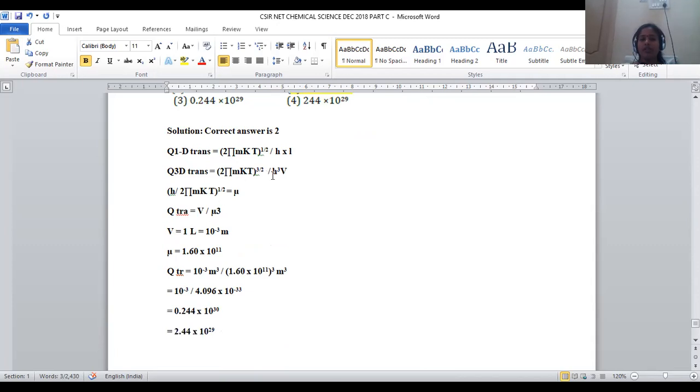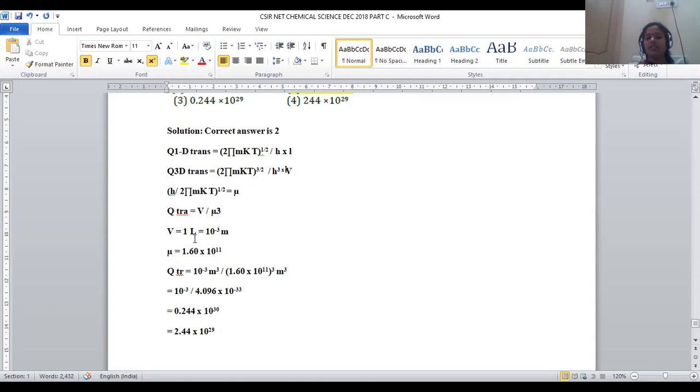So if we substitute this mu value here, what happens? Q translational is equal to this term into V. Here V is not in the denominator, it is a numerator value only. Now this entire term is converted into mu cube. So it is in reciprocal form, that's why mu can be taken in the denominator. V is already present in the numerator, that's why Q translational is equal to V by mu cube.